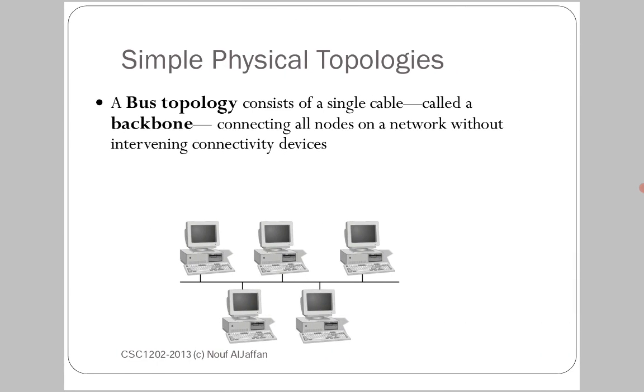So, a simple physical topology: the bus topology. A bus topology, or bus network, consists of a single cable called a backbone, connecting all nodes on a network with no intervening connectivity devices. The cable used in a bus network is called the backbone of the network. Generally it is Cat5 or category 5 cable, and by using that cable only we may connect all the devices of the network.